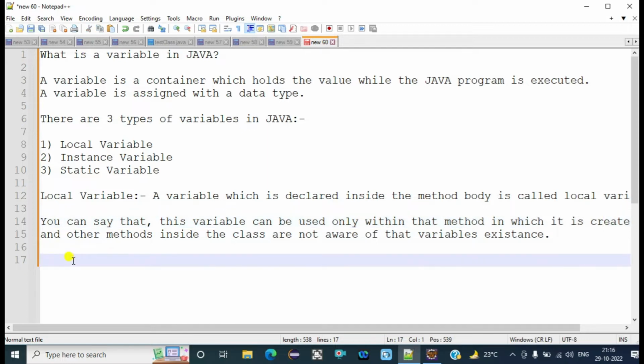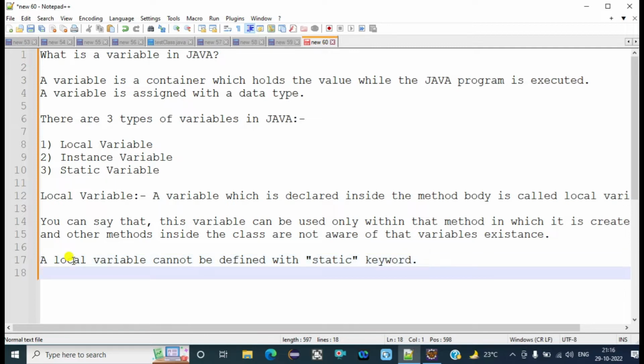Okay, and one more point which we need to notice about this local variable is that a local variable cannot be defined with static keyword. We can't use the static keyword along with the local variables. Okay, so let's discuss about this local variable first. So a local variable is the variable which is declared inside the method body.